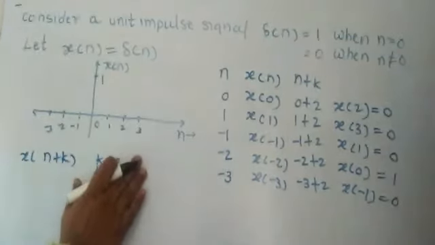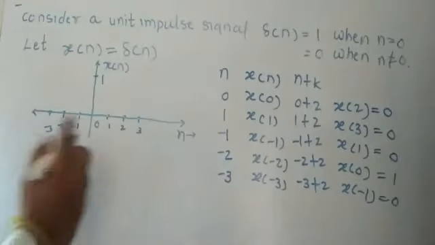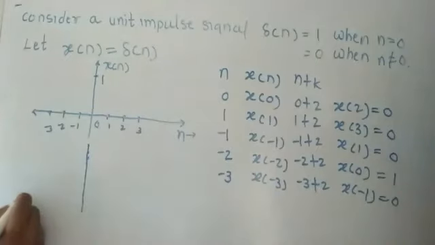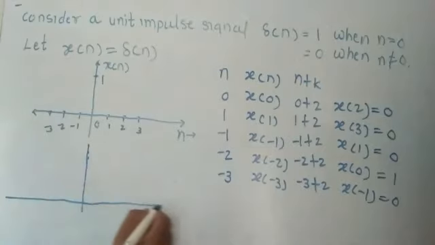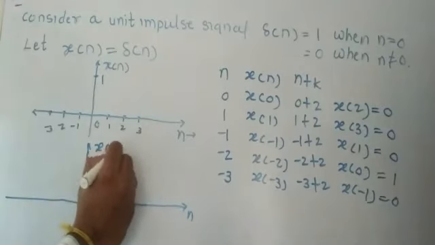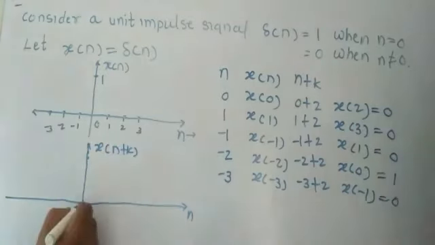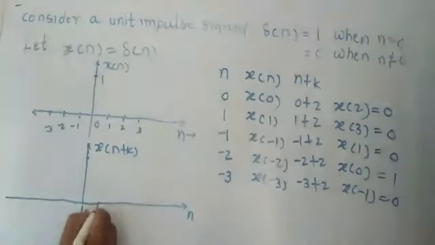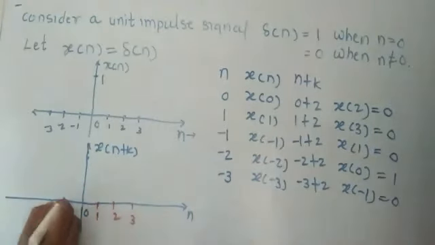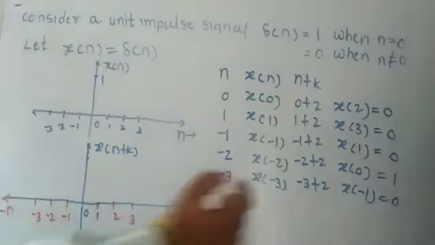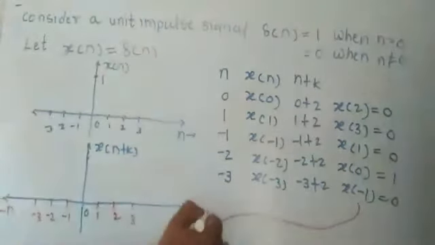Now for this moment I am erasing these values, and below this I am going to draw the advanced signal, so you can compare the advanced signal. Here I write n, and here I write x of n plus k. Now here again I put the value 0, then here I say 1, 2, 3, here minus 1, minus 2 and minus 3, and this is minus n. Now we put all these values here.